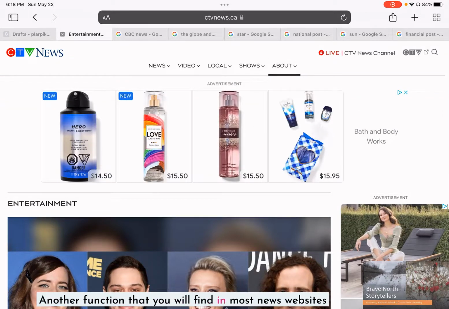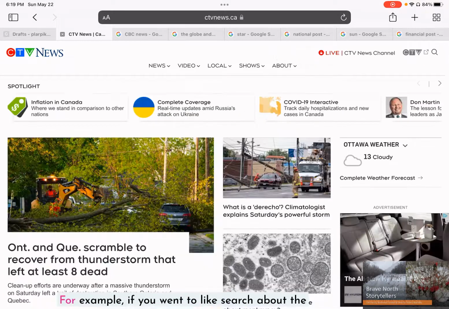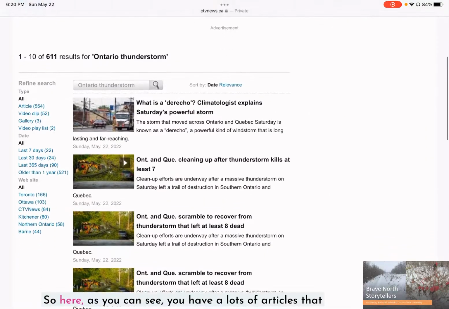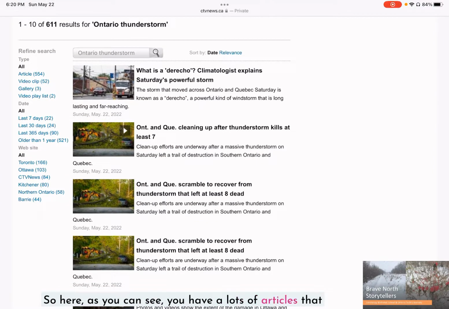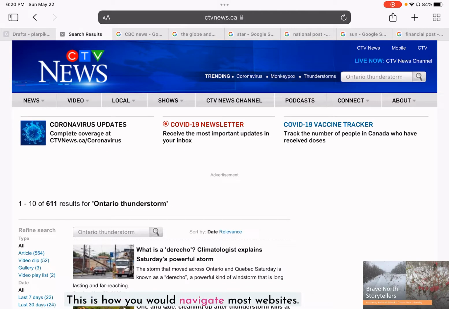Another function that you will find in most news websites is the little search bar. This is always identified through the little magnifying glass icon. So if you just click on that, you can search about anything you want. For example, if you want to search about the recent thunderstorm that struck throughout Ontario, causing a lot of damage, you can always do that. Ontario thunderstorm. So here, as you can see, you have lots of articles about the recent thunderstorm. Over here at the side, you also have articles and video clips you want to watch. Again, you can also see the date range for it. This is how you navigate most websites.